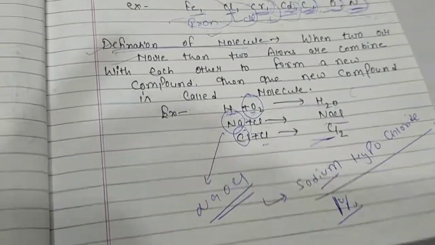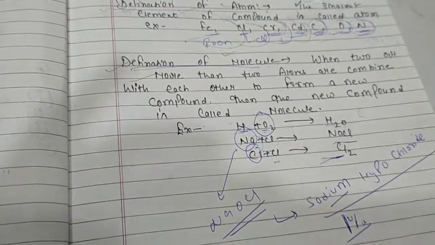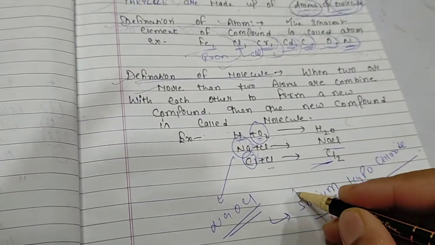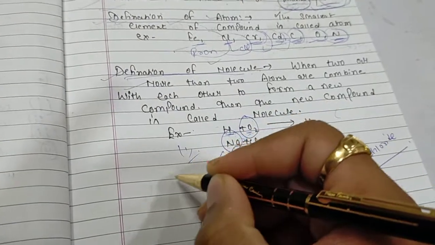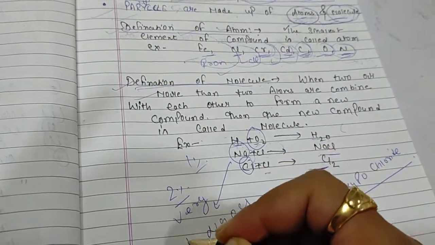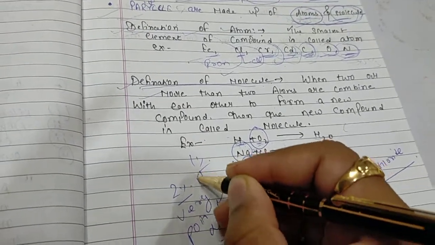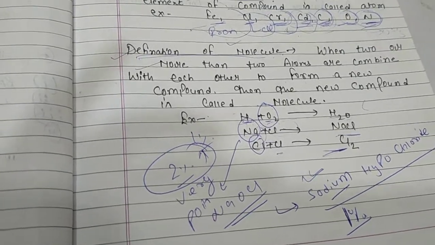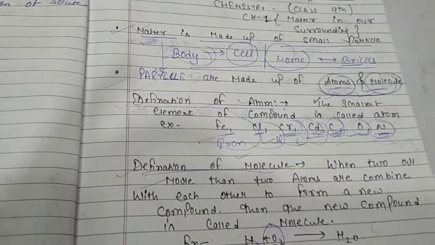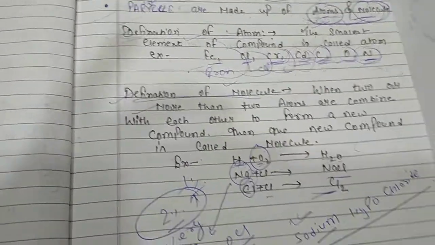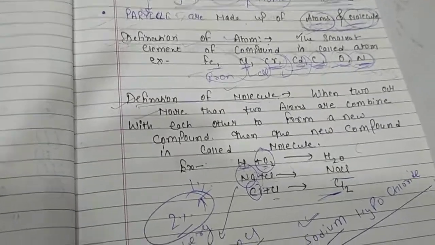What do you mean by 1%? In 100 ml of water they are adding just 1 ml of sodium hypochlorite. It is a very costly thing, that's why they are using only 1%, and above 2% it is very poisonous. Remember it, sodium hypochlorite above 2% is very poisonous. I hope you guys noted all the things: matter, particle, definition of atom, definition of molecule, and sodium hypochlorite. The rest we will discuss in the next parts.